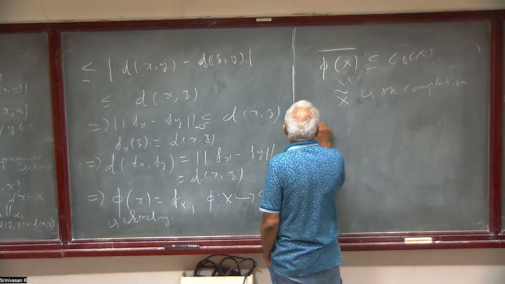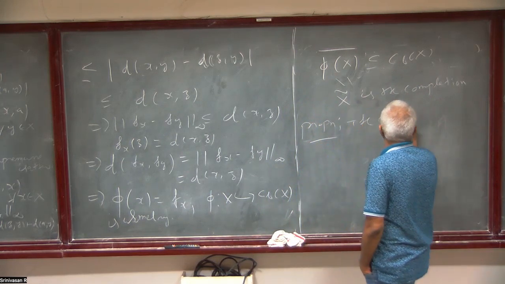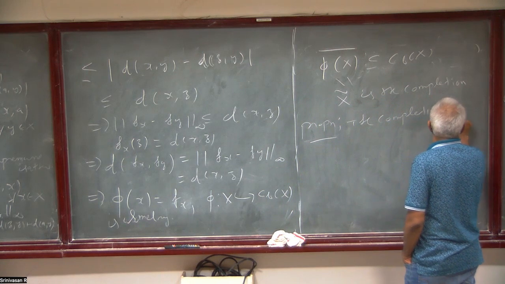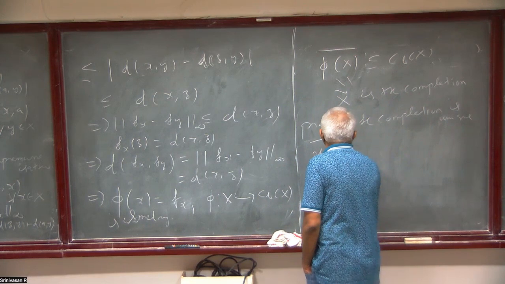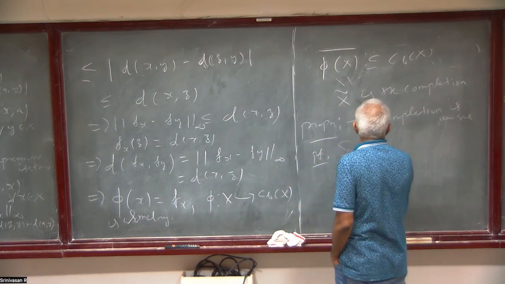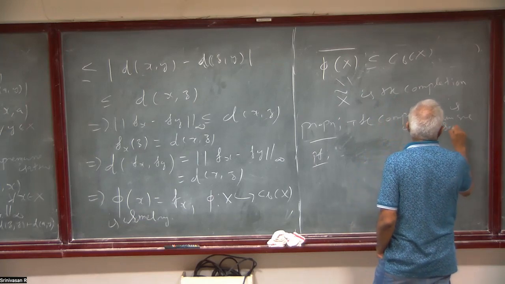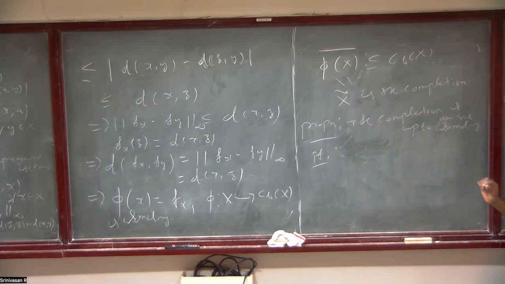Now, the next proposition is that the completion is unique, unique up to isometry. Let me write it in the proof. If you have two completions, by whatever the definition, then there exists an isometry between them, which is a bijection.